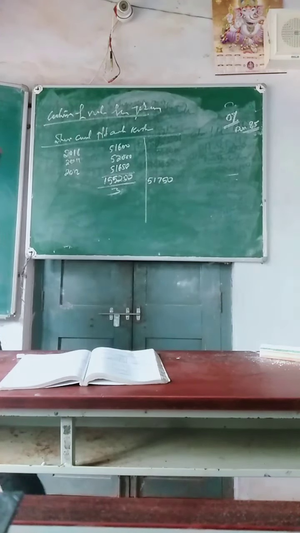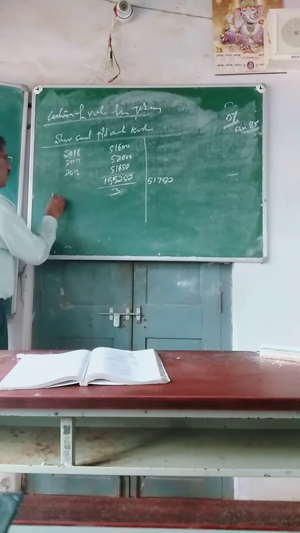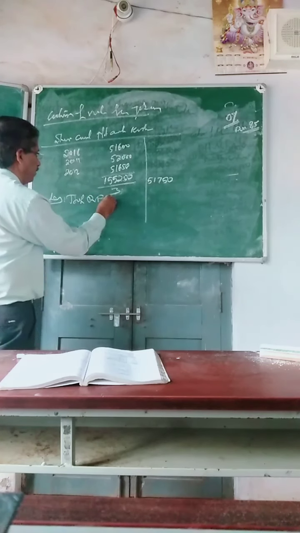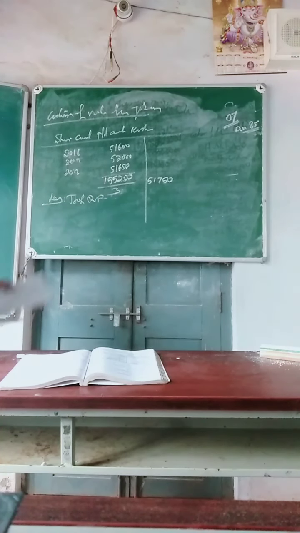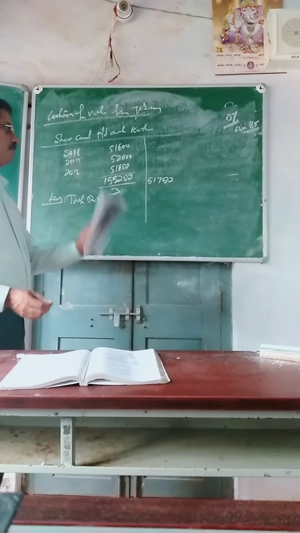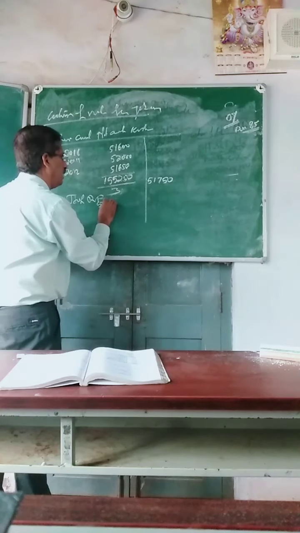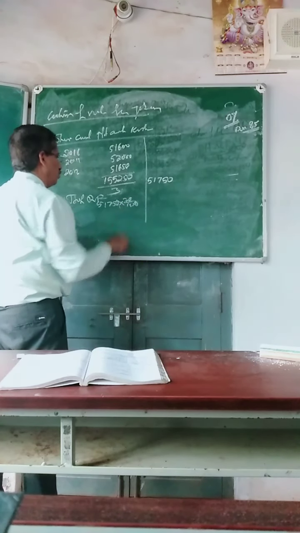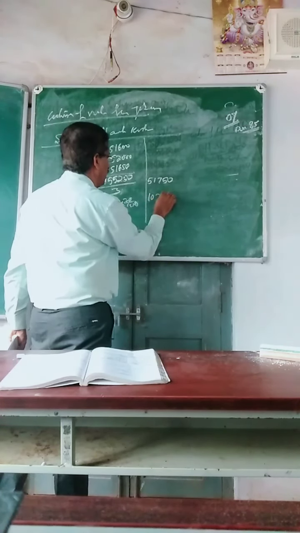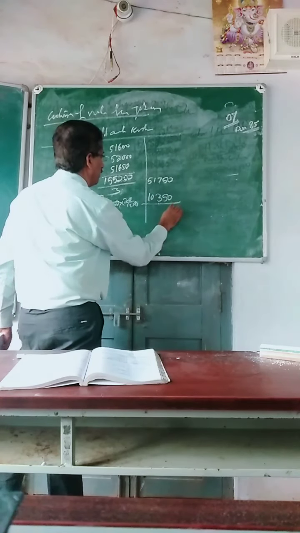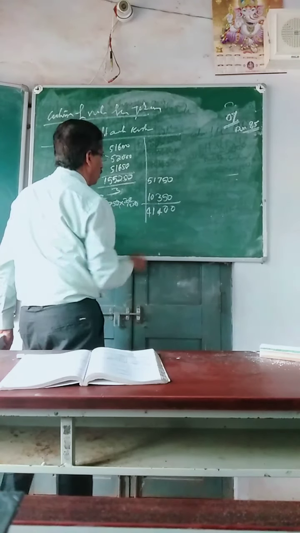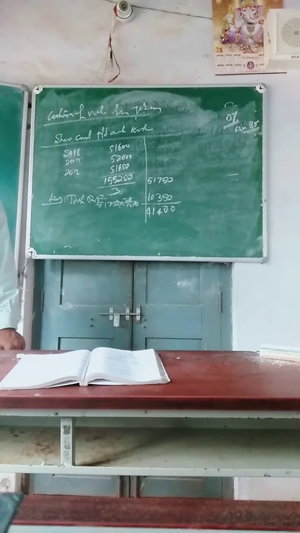The average is 51,750. Now, from this, first you are supposed to transfer to reserve fund. In this particular problem, 20% is placed to reserve: 51,750 into 20 by 100, that is 10,350. So 41,400.